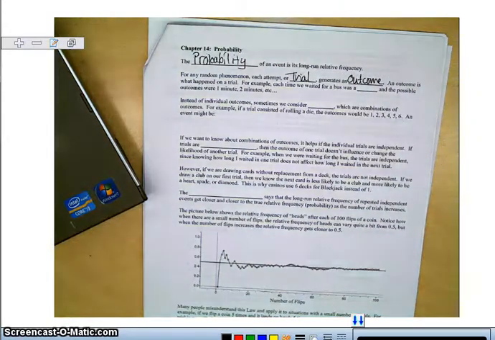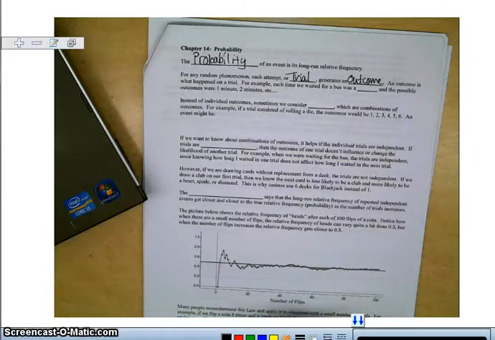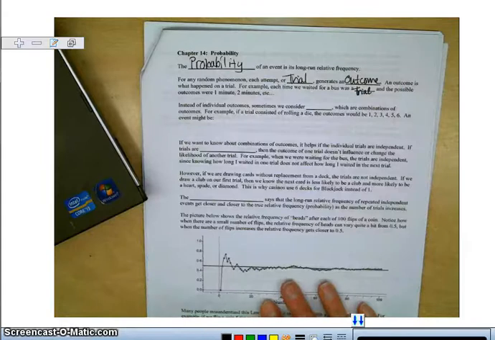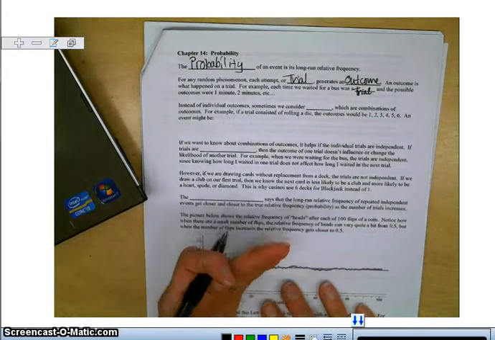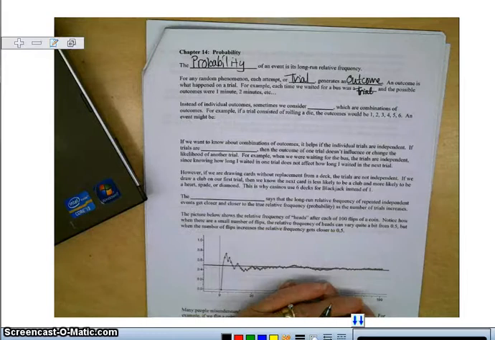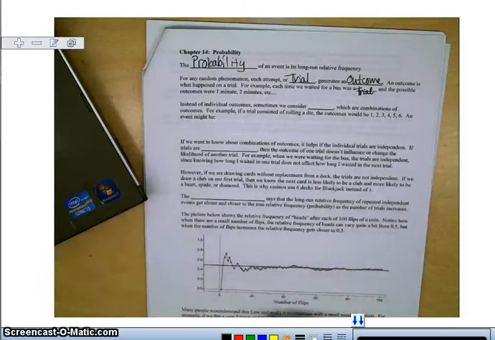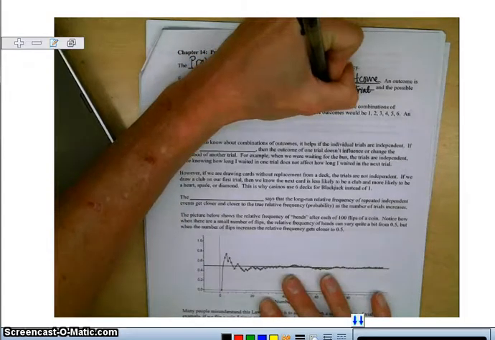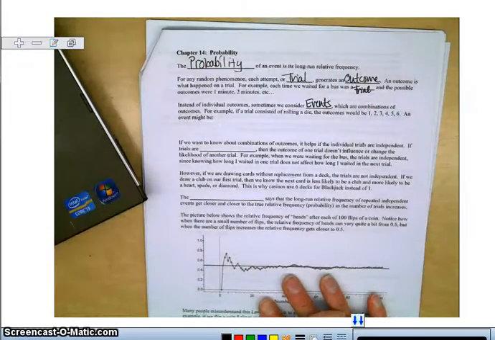For example, each time we waited for a bus was a trial. We didn't actually wait for a bus. We've awarded parking spots to seniors, and we've seen if people have ESP, and we've also seen if someone was a streaky shooter. So instead of individual outcomes, we sometimes consider events, which are combinations of outcomes.